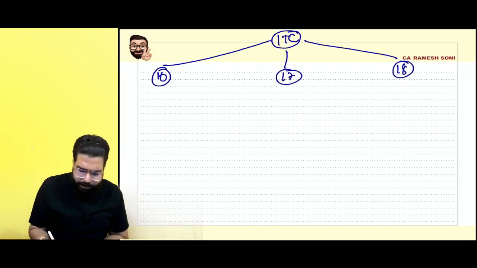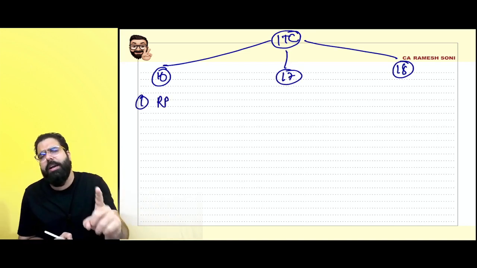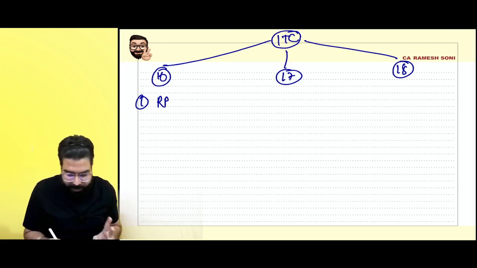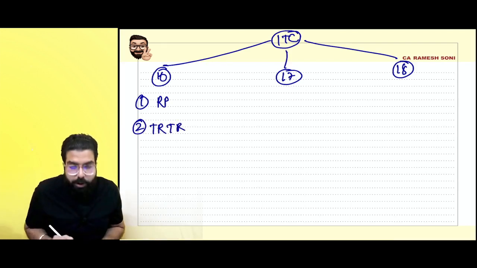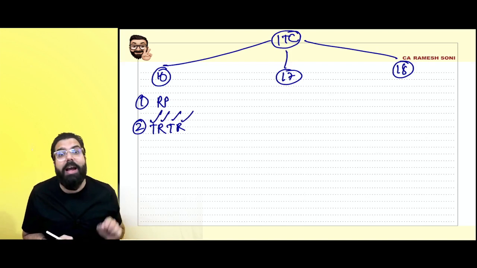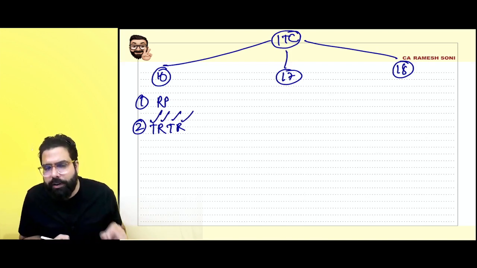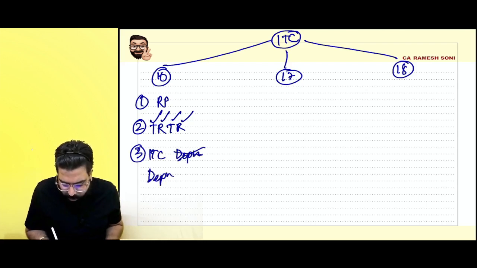Section number 16.1: a registered person is eligible for the credit of the goods, services or both which he is using for his business. Section number 16.2: conditions to be satisfied: tax paying document, received the goods, tax paid to the government, and the last one is return filed. Section number 16.3: if ITC is taken, depreciation will not be given. Sir, if you have taken depreciation on the tax component, ITC will not be given.